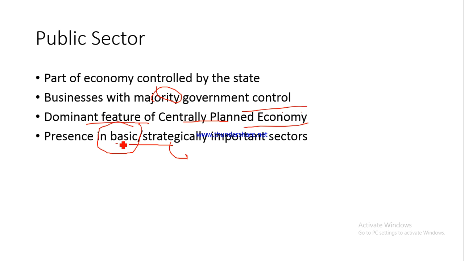On the other hand, there are some basic industries. For example, you require iron and steel, very, very important for an economy, because the construction that would take place, be it the buildings, the bridges, the overbridges, the roads, would require a lot of iron and steel. So many a times, these kinds of sectors which are very essential for a particular economy have the presence of public sector enterprises. For example, in India you find that Steel Authority of India Limited has been dealing with the production of steel.